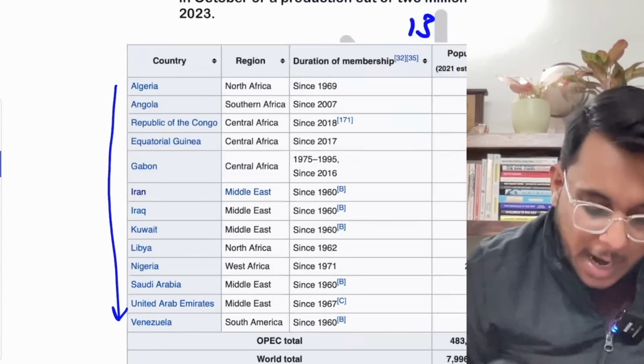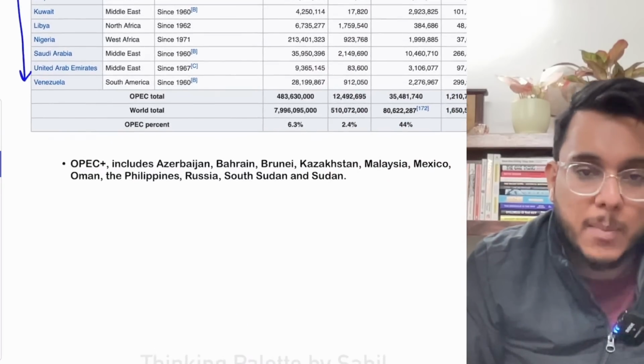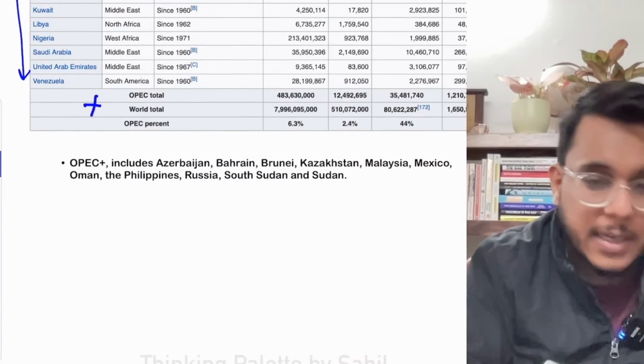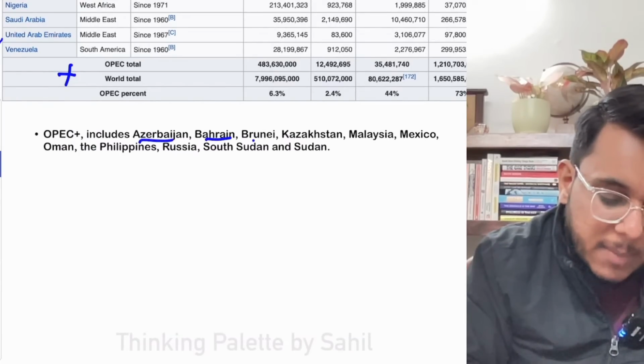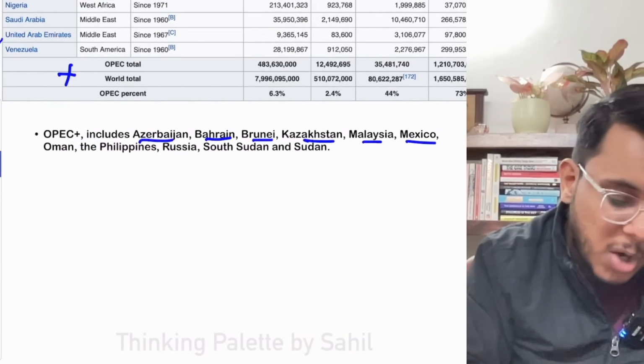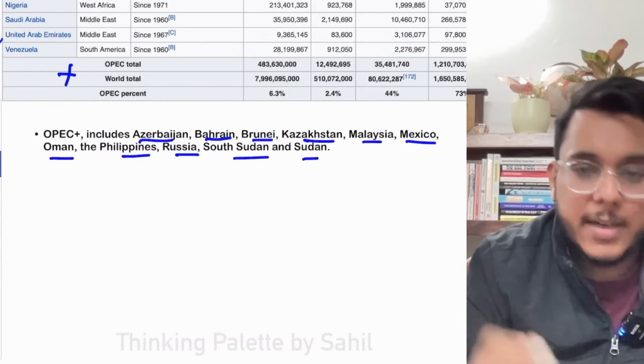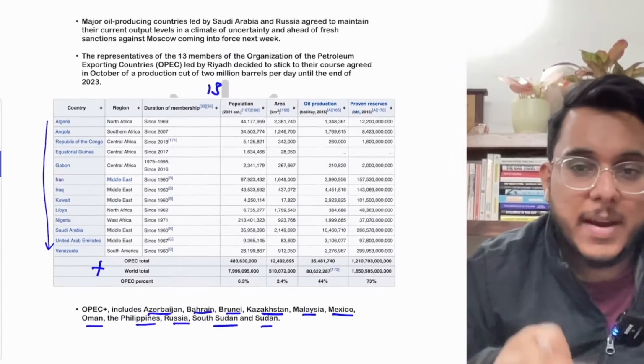in this particular table here. Apart from OPEC, there is also OPEC Plus, which includes the 13 countries mentioned above, as well as Azerbaijan, Bahrain, Brunei, Kazakhstan, Malaysia, Mexico, Oman, Philippines, Russia, South Sudan, and Sudan. So we have OPEC and OPEC Plus.